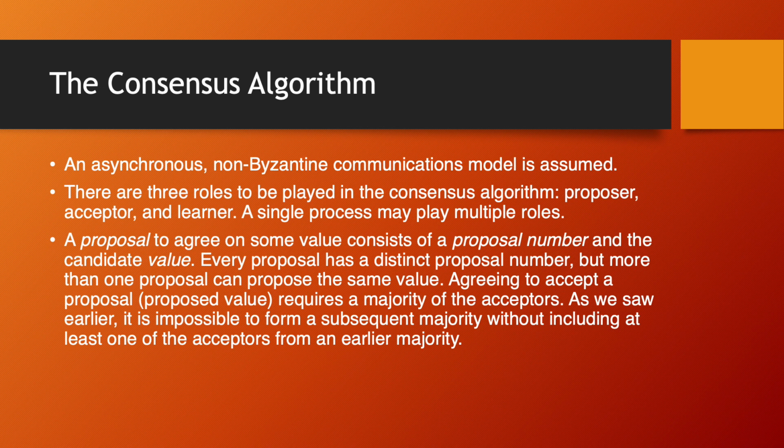An asynchronous non-Byzantine communications model is assumed. There are three roles to be played in the consensus algorithm: proposer, acceptor, and learner. A single process may play multiple roles. A proposal to agree on some value consists of a proposal number and the candidate value. Each proposal has a distinct proposal number, but more than one proposal can propose the same value. Agreeing to accept a proposal requires a majority of acceptors. As we saw earlier, it is impossible to form a subsequent majority without including at least one of the acceptors from an earlier majority.